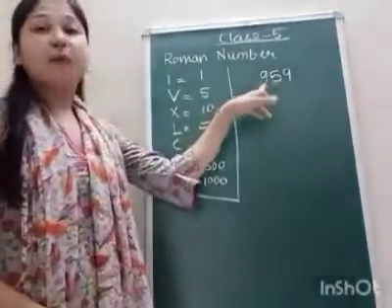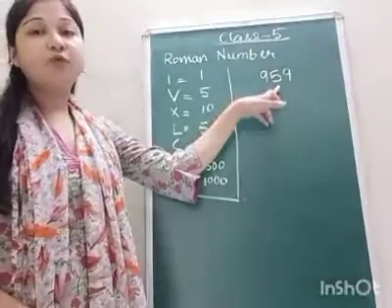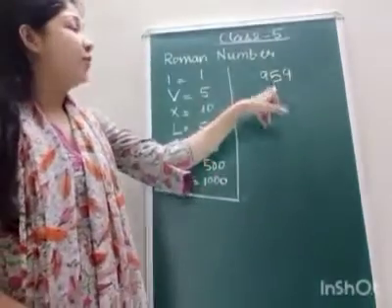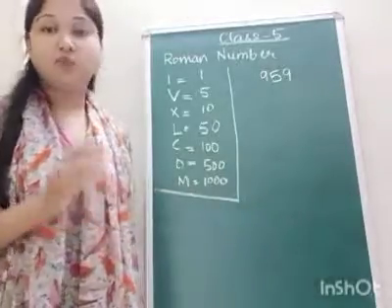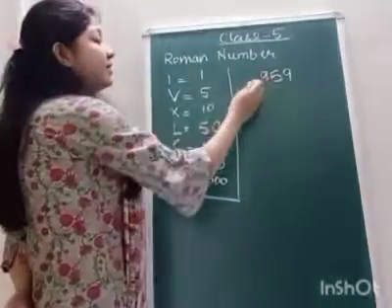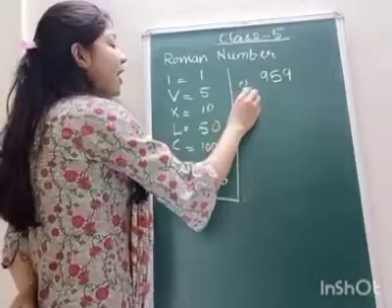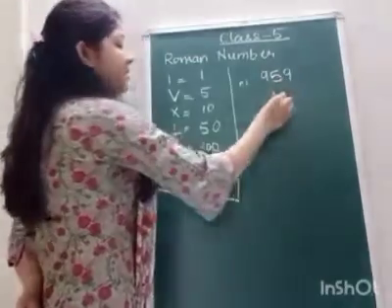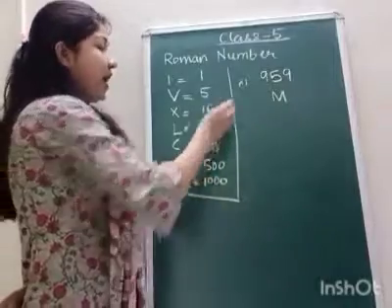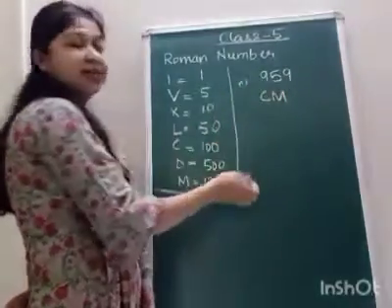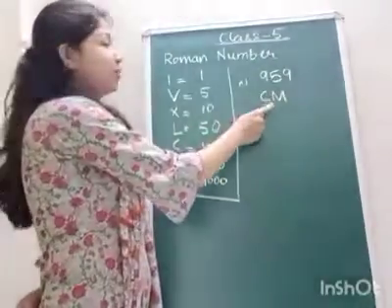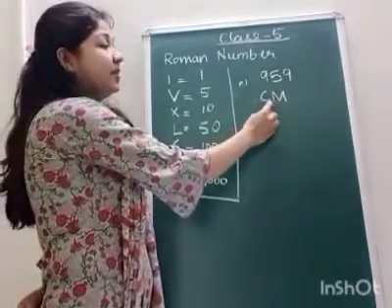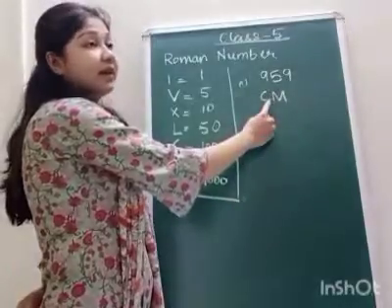Now here we have one number, 959, and we have to convert this Hindu-Arabic number into Roman numerals. So for that, please remember the rules. We have to write the 900 first. For 900, M is 1000, and if we subtract 100 from 1000, for subtraction we have to write the lower value before the higher value. So that means 1000 minus 100 is 900.